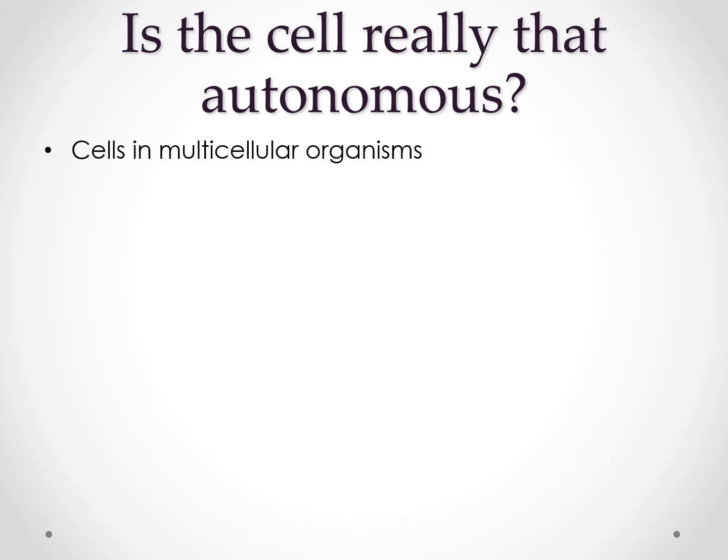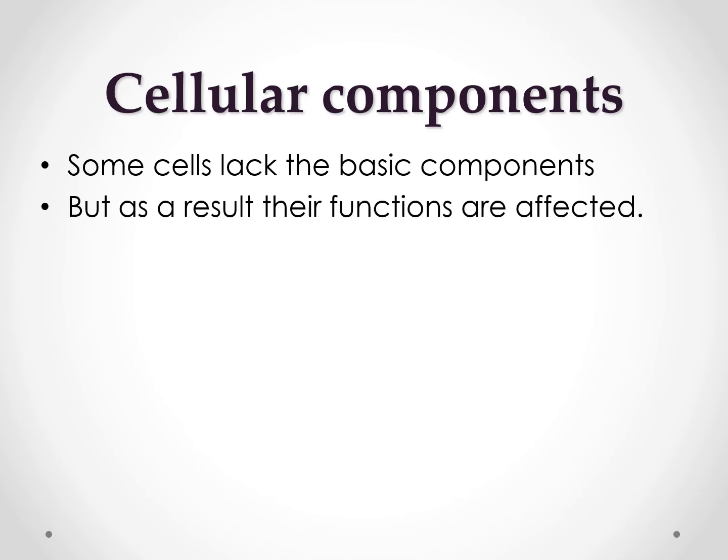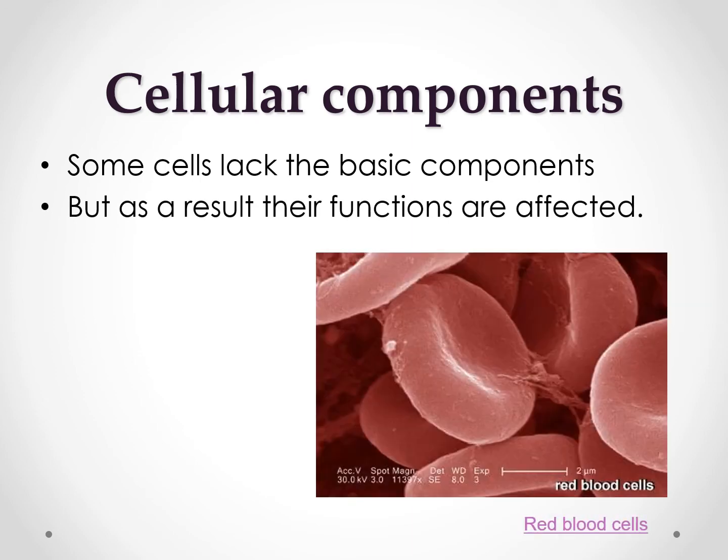Cell in a multicellular organism. From the word itself, multi, it is not like the unicellular where only one cell is enough to function. But in multicellular, one or more cells are needed before it can perform a vital function. In cellular components, some cells lack the basic components, and as a result, their functions are affected. An example for this is the red blood cells.